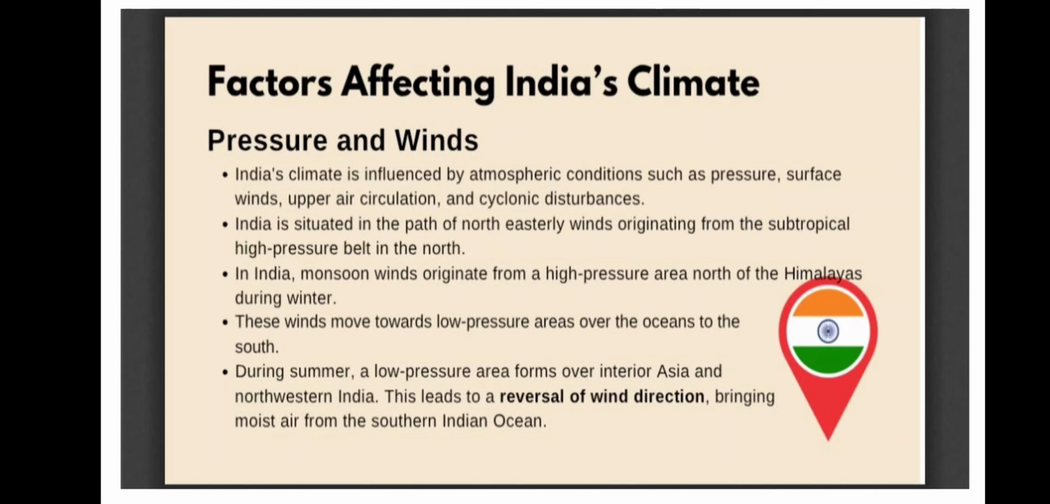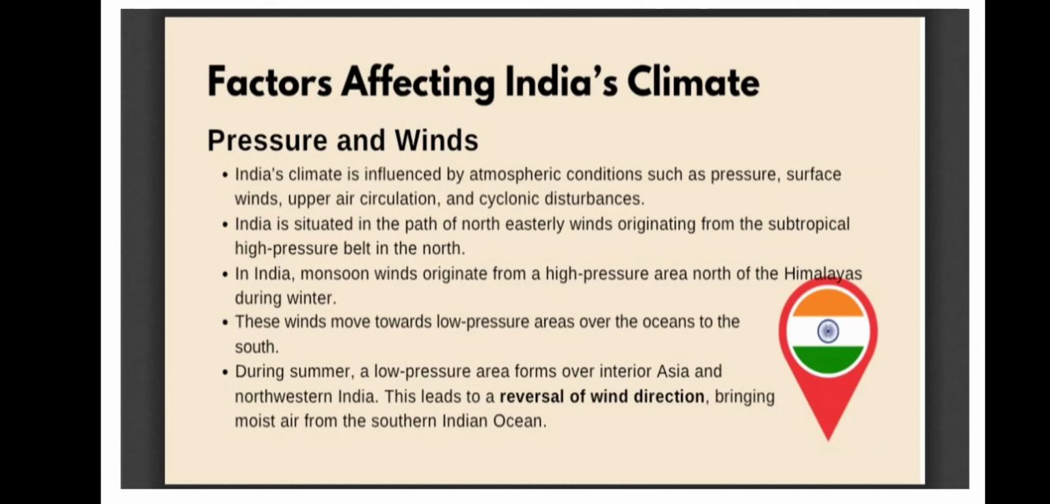During summer, a low pressure area forms over interior Asia and northwestern India. This leads to reversal of wind direction, bringing moist air from the southern Indian Ocean. So always remember, during summertime, India's land gets heated, and due to that its pressure becomes low, and in the ocean comparatively there is high pressure.